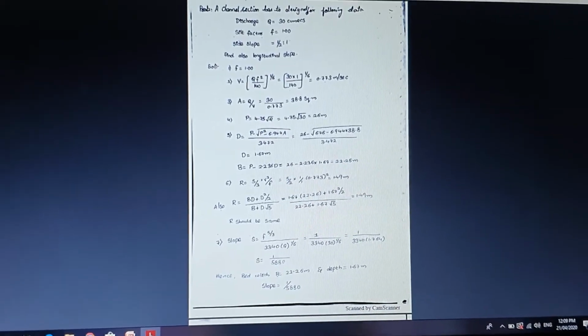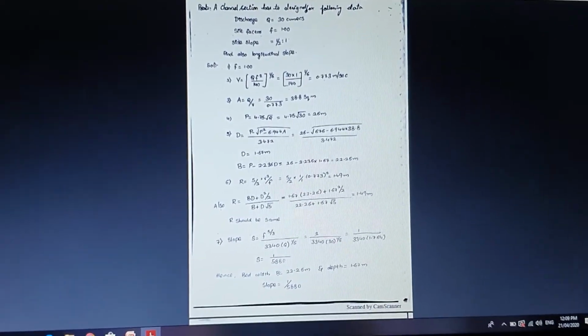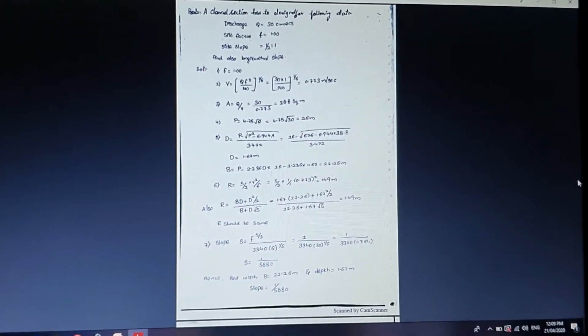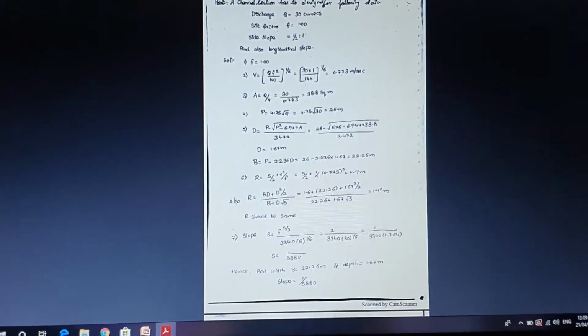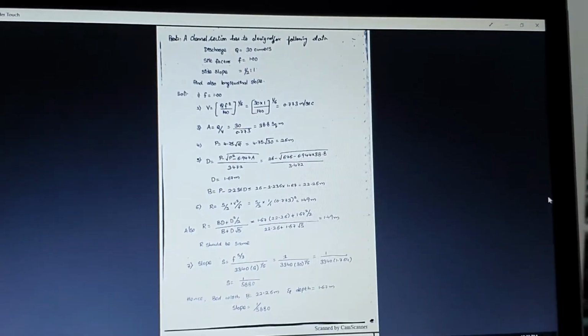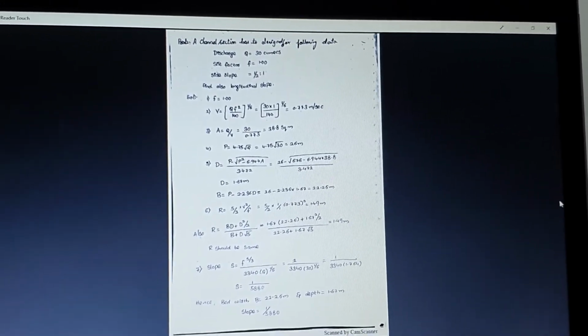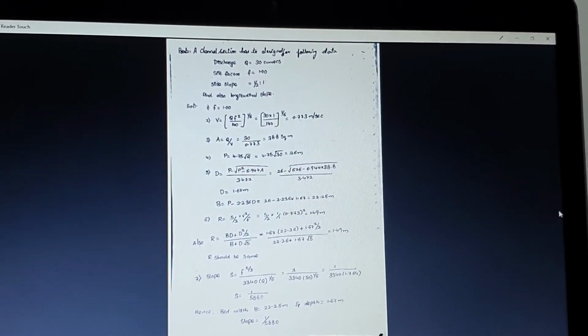And the third step is finding the area, which is discharge by velocity, and the units of area are square meter. Then the fourth step is finding the perimeter, which is 4.75 into square root of Q. Q is already given in the question as the discharge. Based on this, you will get the perimeter. And then the fifth step is finding the